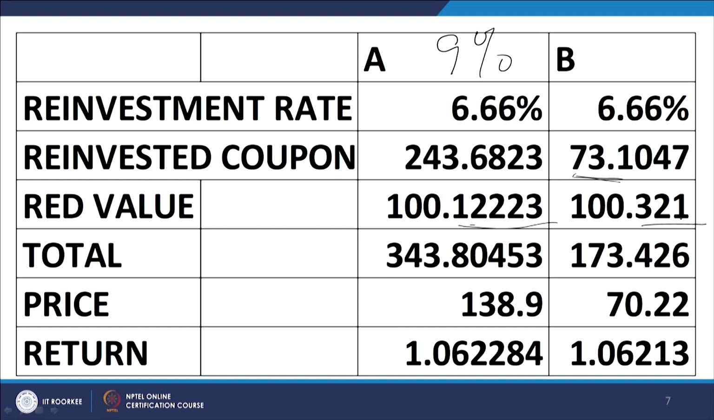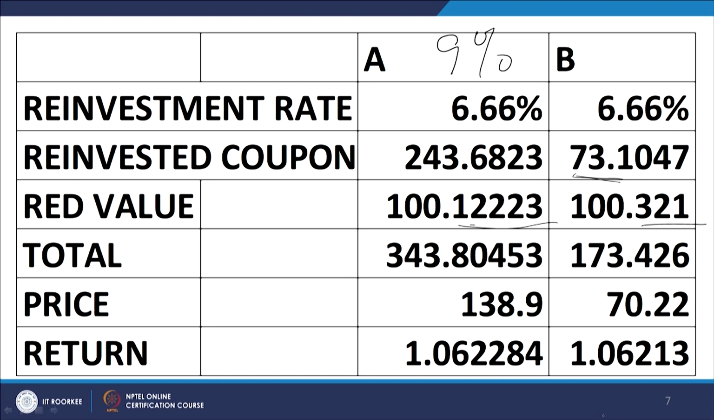These figures are probably due to rounding off in the question. But as a check I worked out the redemption value, and the redemption value worked out to these figures. I could work out the redemption value because I had the YTM figures, I had the market price and I had the coupon rate. So, they turned out to be around 100. So, the total of all this at a reinvestment rate works out to 343.80 and 173.42. But please note, bond A is quoting at 138.90, bond B is quoting at 70.22.